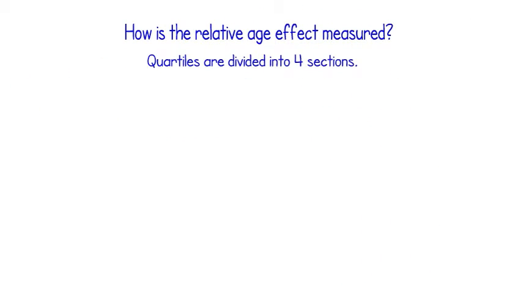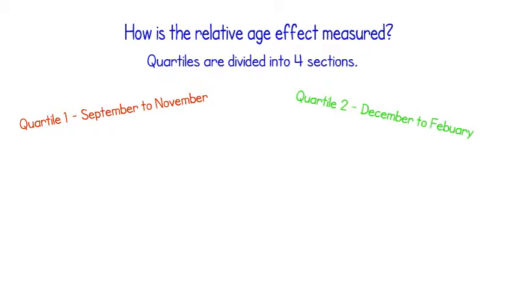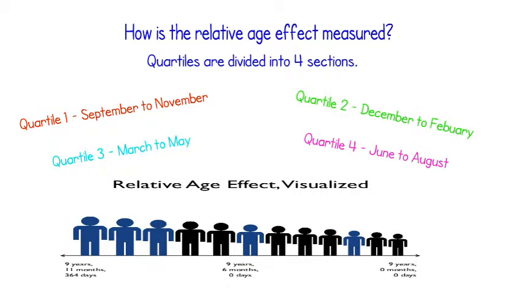The relative age effect is measured through quartiles. Quartiles are divided into 4 sections throughout the academic year. The first quartile will be September to November. This would make them the oldest, following on to quartile 2, December to February, and quartile 3, March to May, and finally quartile 4, June to August. This would make them the youngest within the academic year.